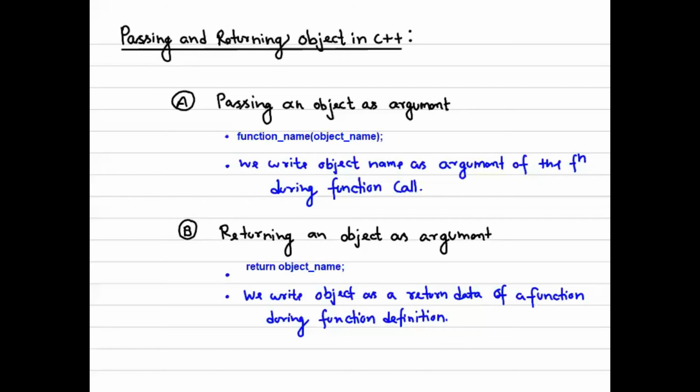So let me take an example code so that we can understand both of these aspects. The first one is passing the object as an argument of the function, and the second one is returning an object as the return type.